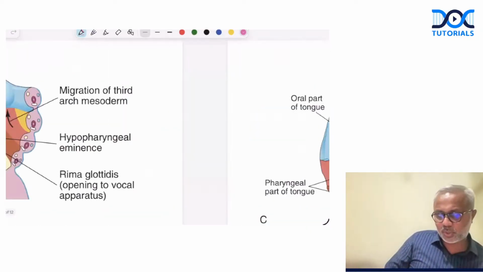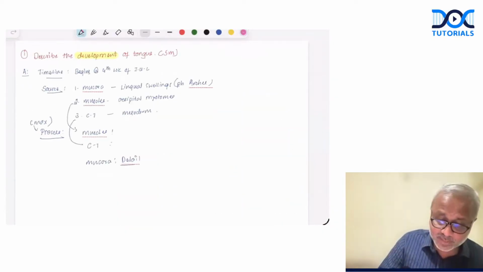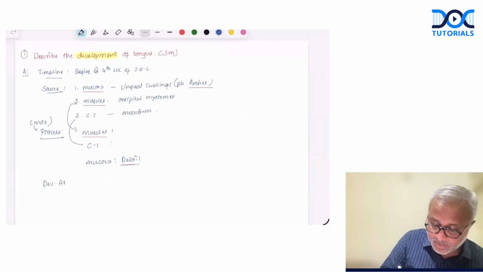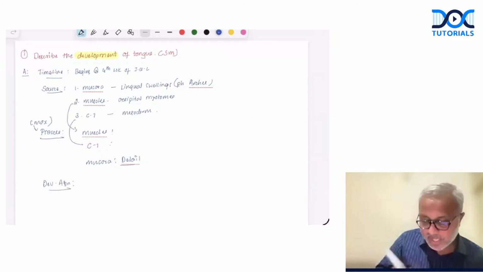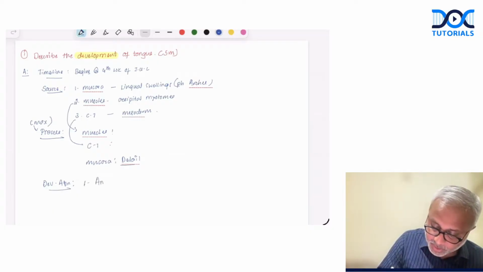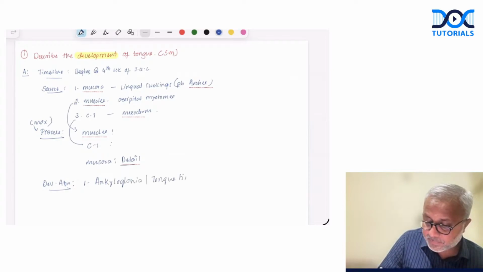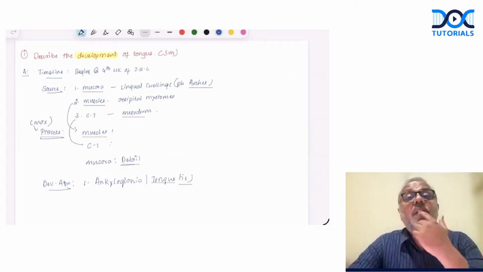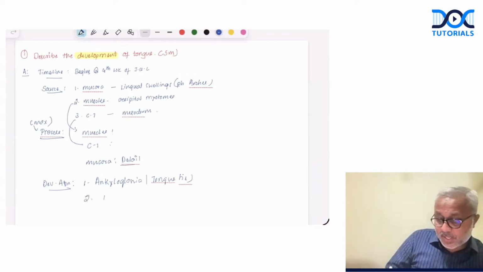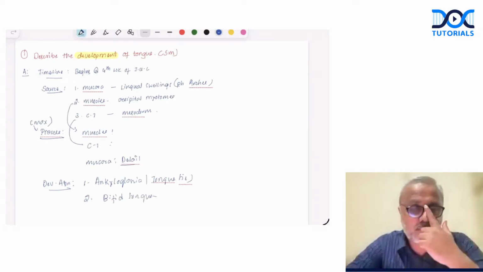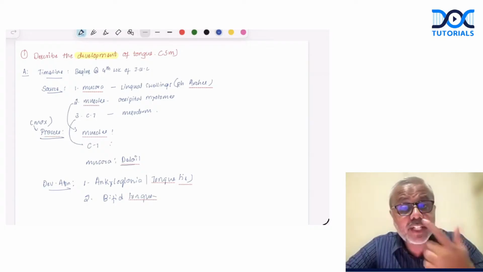If we want to close the development of the tongue, what are the other headings that we should be writing? So remember, the last one could be developmental abnormality. In developmental abnormality, the most common abnormality we get is ankyloglossia, which is otherwise called tongue tie. Why does tongue tie occur? This occurs because of shortening of the frenulum of the tongue. Then there can be bifid tongue. Actually, bifid tongue is a characteristic feature of reptiles. You have snakes with bifid tongue, right?